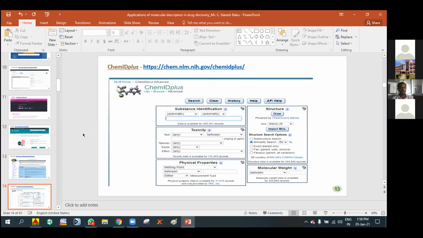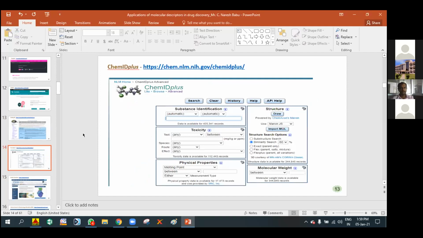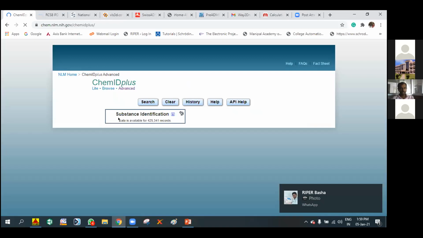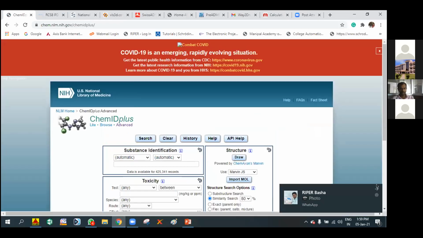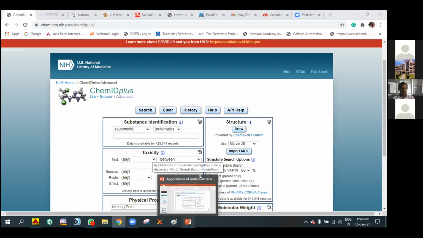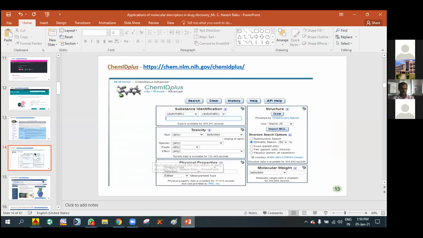And coming to the next, that is ChemIDplus. So it is another tool you can observe, ChemIDplus. In this also we can observe the same physical properties as we saw in the previous databases, and there are no specific additional features that you can observe.